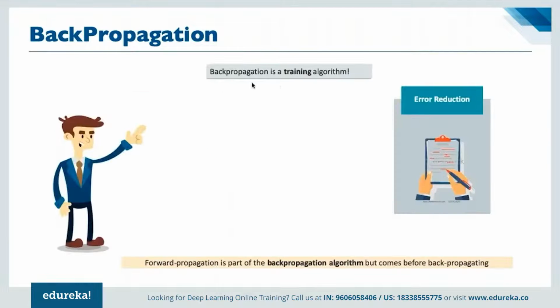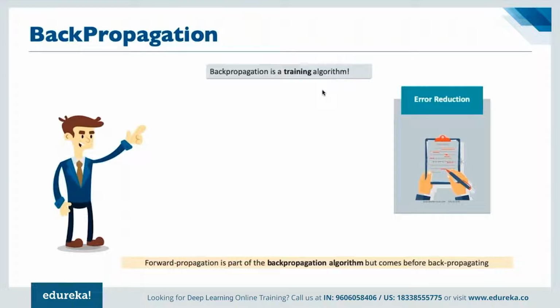And that's why we have back propagation. Back propagation is simply a training algorithm that we define to make sure the errors happening, especially in the image classification area, are reduced to as few as possible, right?